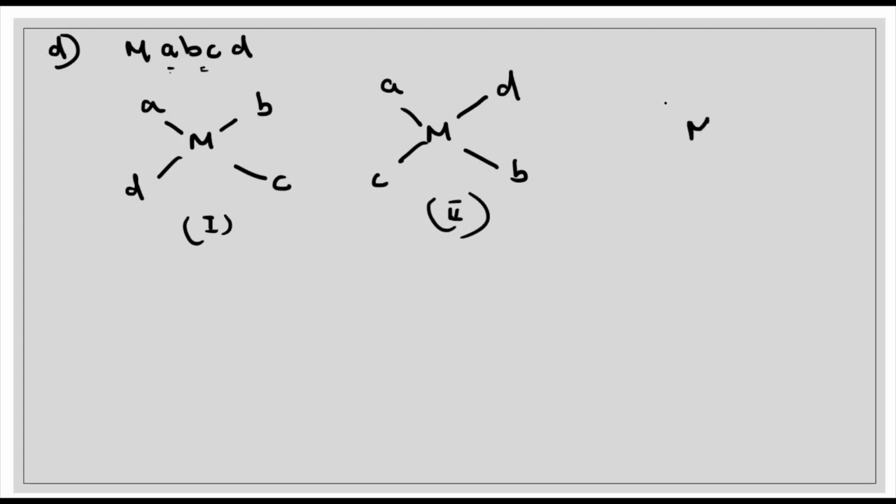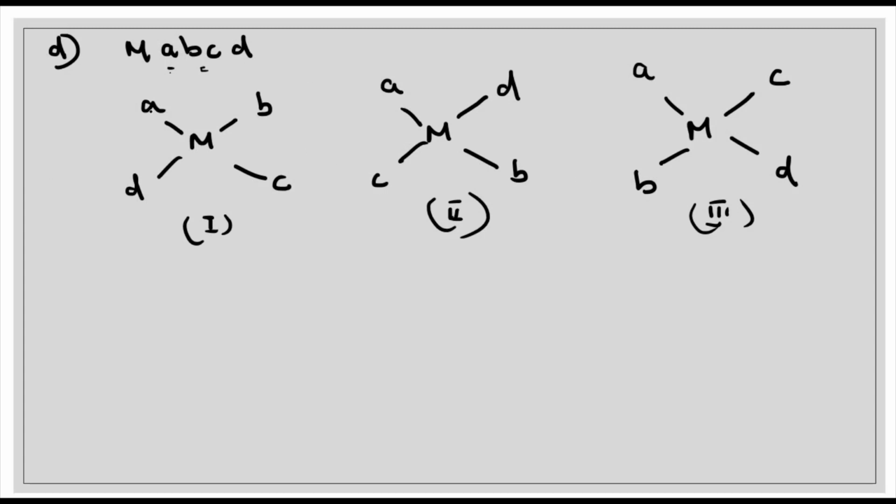Now third, how can we draw? We can draw it as M, A. This one is our C, this one is our D, and this one is our B. This is our third type. You see, is any other type possible in this case? No, we can draw only 3 isomers.